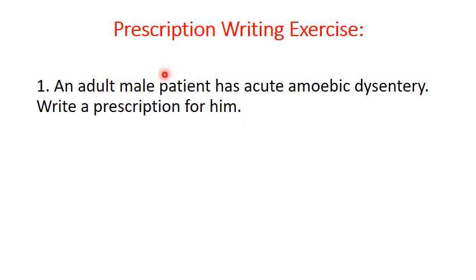Let us start the journal work. This is the prescription writing exercise. Number 1. An adult male patient has acute amoebic dysentery. Write a prescription for him.